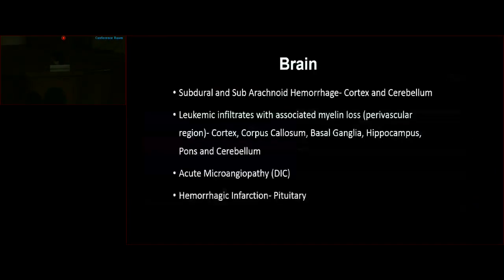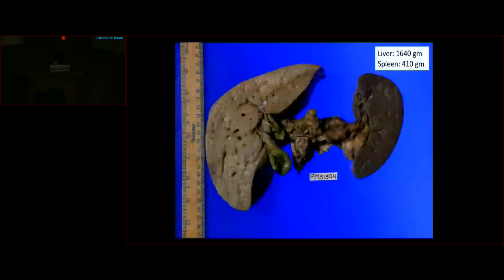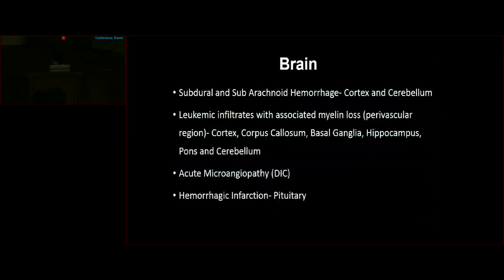Therefore, summarizing the findings in the brain, there is subdural and subarachnoid hemorrhage, leukemic infiltrates with associated perivascular myelin loss in the cortex, the corpus callosum, basal ganglia, hippocampus, pons, and cerebellum. There is acute microangiopathy and hemorrhagic infarction in the pituitary.